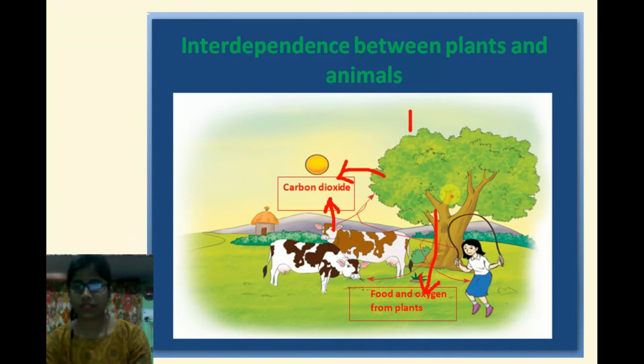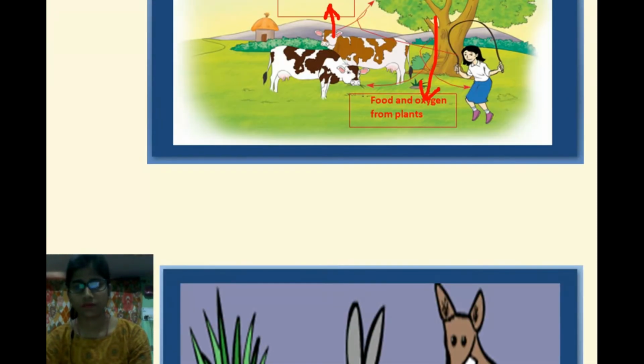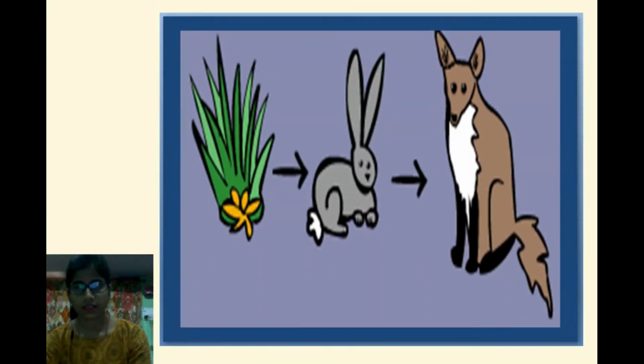Okay, so next we come to the next module. Now can you see this picture on the screen? Every living thing needs energy in order to live. Every living being needs energy to live, to grow, and to survive.